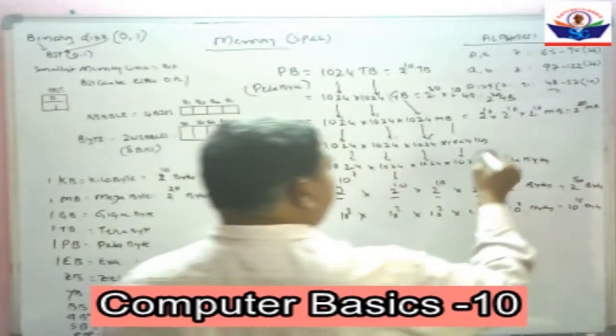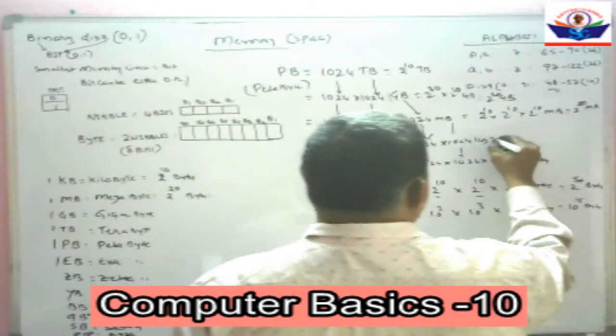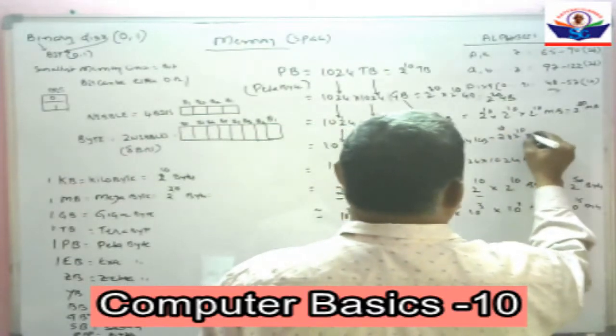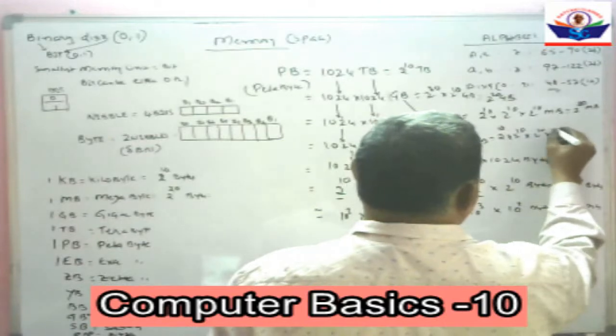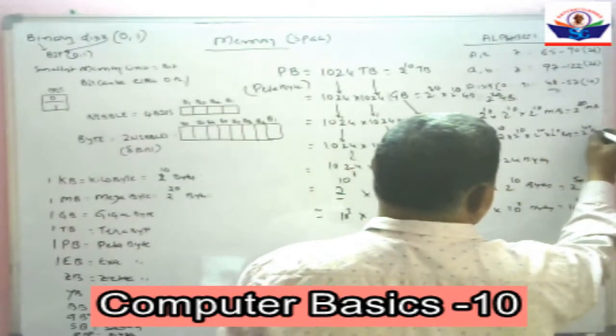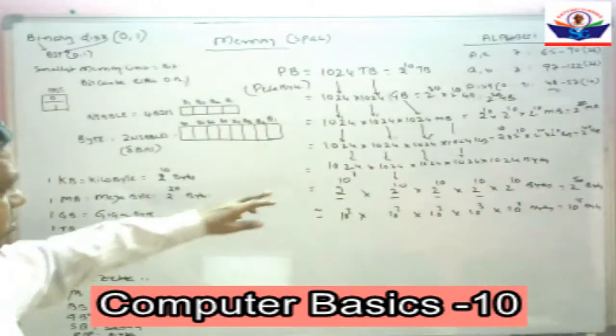Written in KB, 2 to the power of 10 four times, that is equal to 2 to the power of 40 KB.